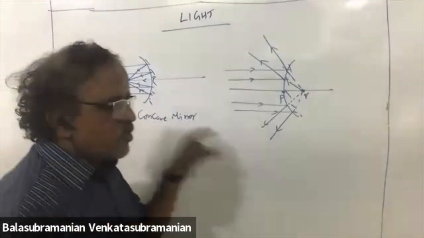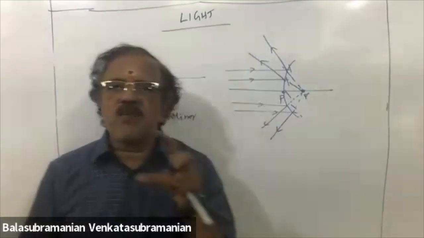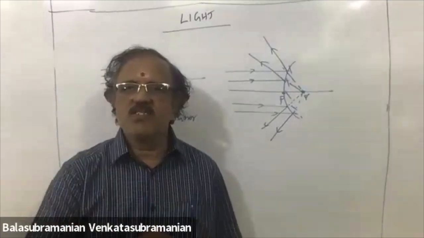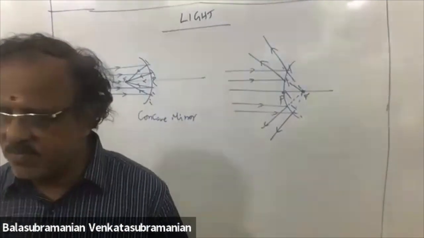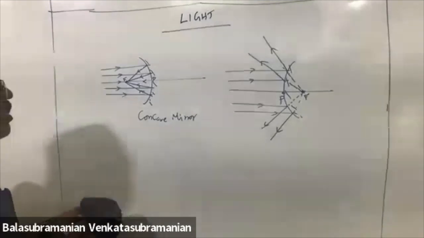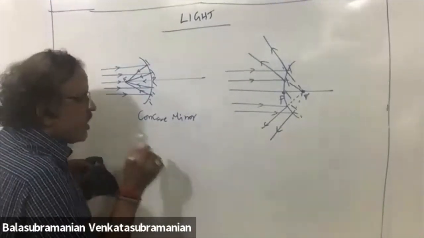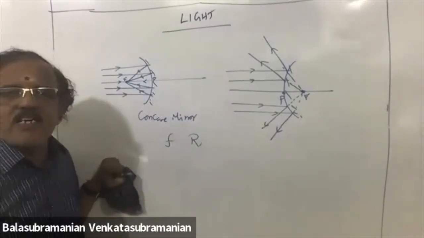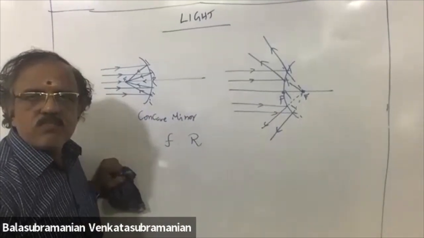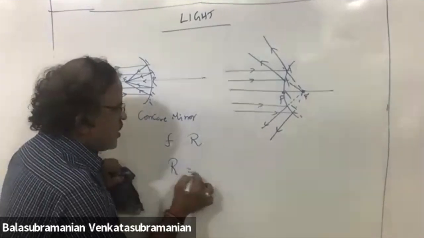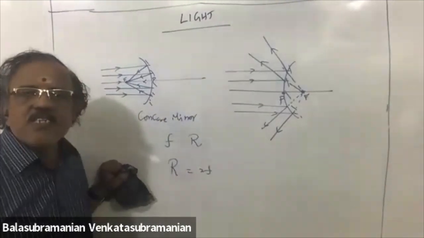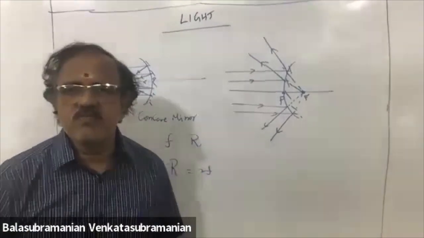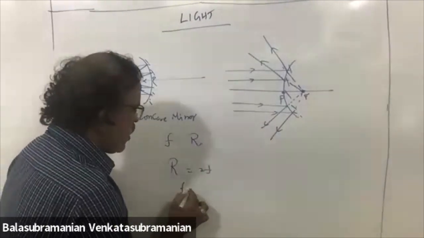So generally, spherical mirror means it is a part of a sphere. Part of the sphere, one part, either this side or that side, any one part of the sphere. Of course, we can prove there is a relation connecting focal length and radius of curvature. We can prove R is equal to 2F. Radius of curvature is twice the focal length. R is equal to 2F. F is equal to R by 2.